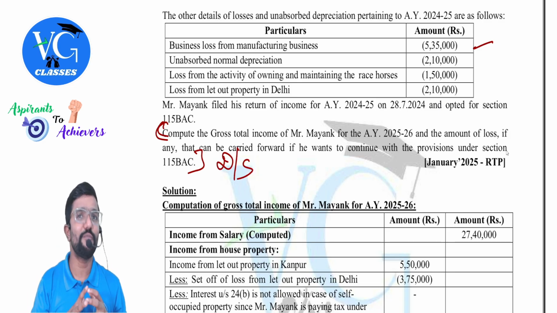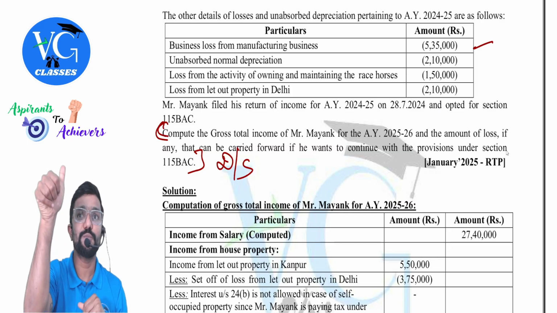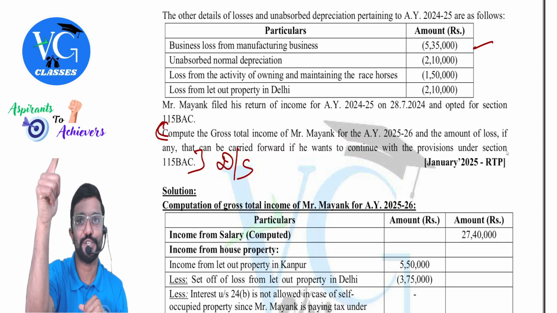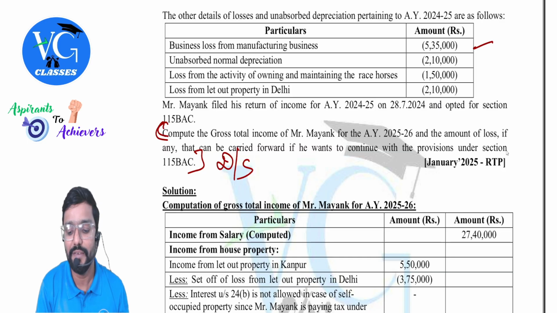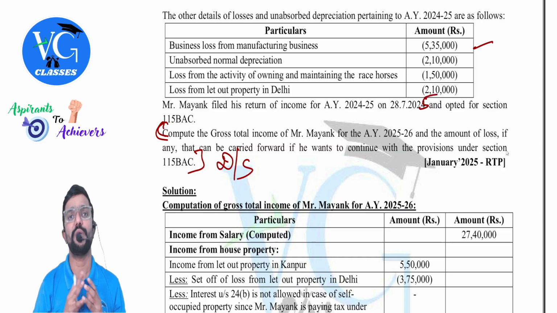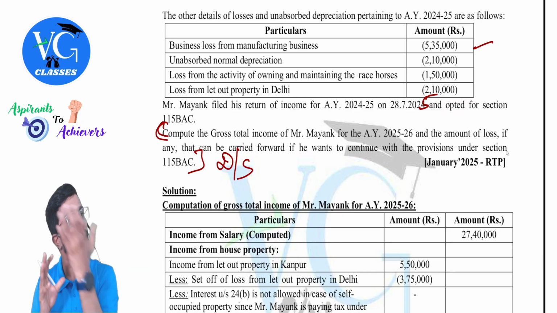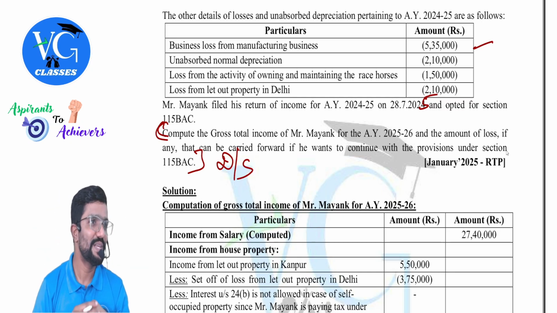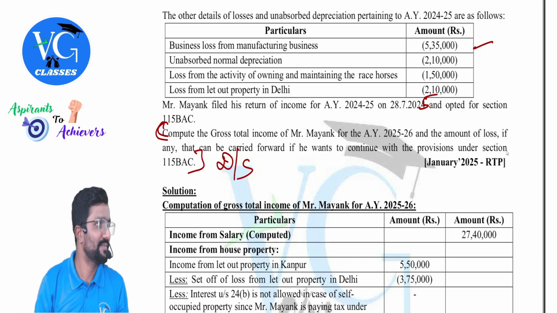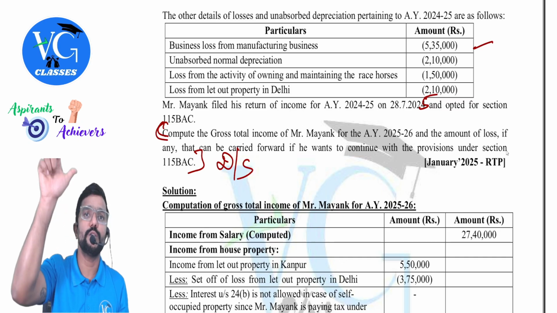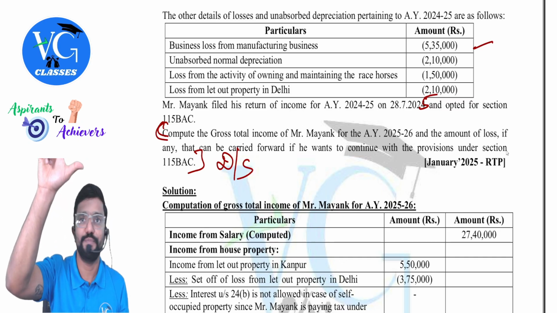If return is not filed within the due date, you cannot carry forward the loss except house property loss and unabsorbed depreciation. Correct? So here they are trying to give a hint that the return is filed within the due date. In that case, can it be carried forward and adjusted? Yes. Sir, what if return is not filed within the due date? Then you cannot carry forward the loss. Agree. Exceptions are house property loss and unabsorbed depreciation.